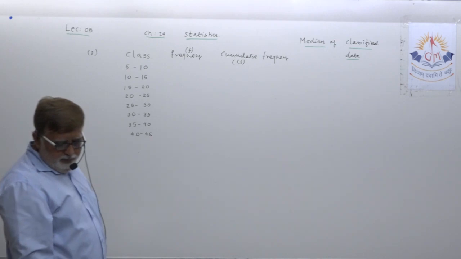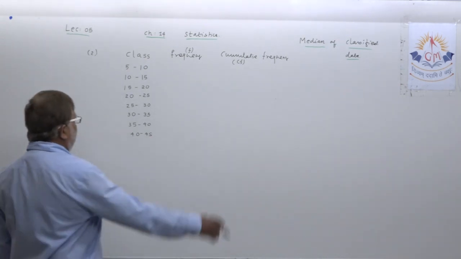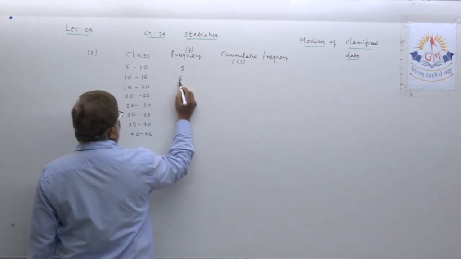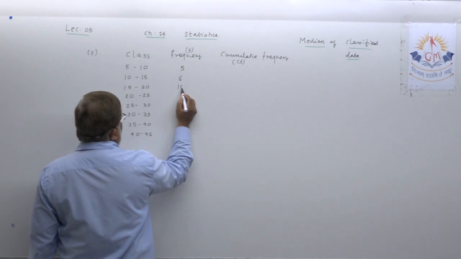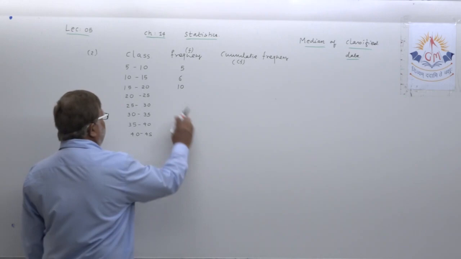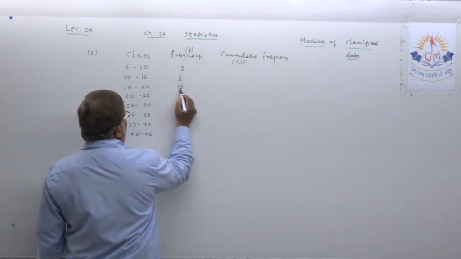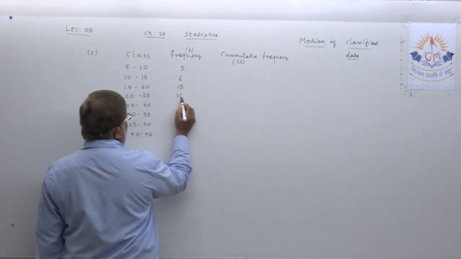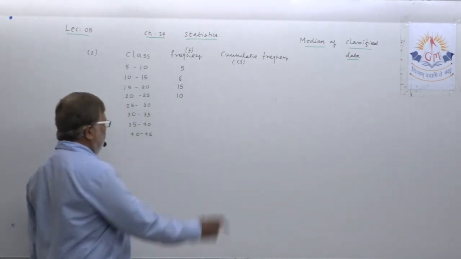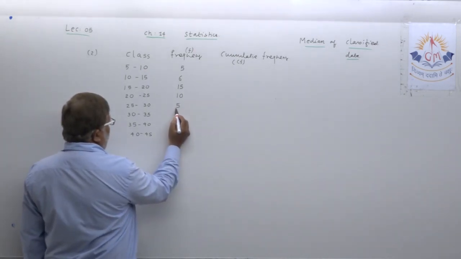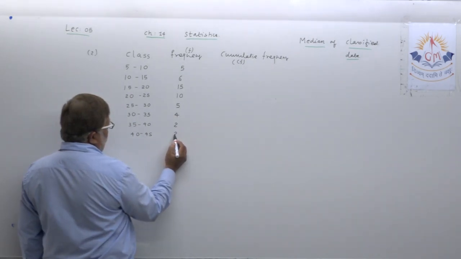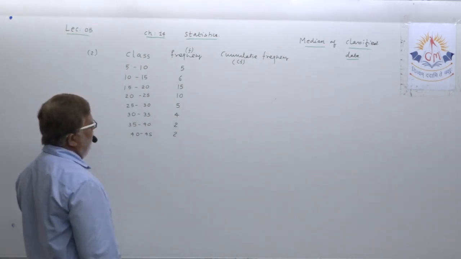And then note down the frequencies: 5, 6, 15, 10, 5, 4, 2, 2. These are the frequencies given. Classes and frequencies are marked.